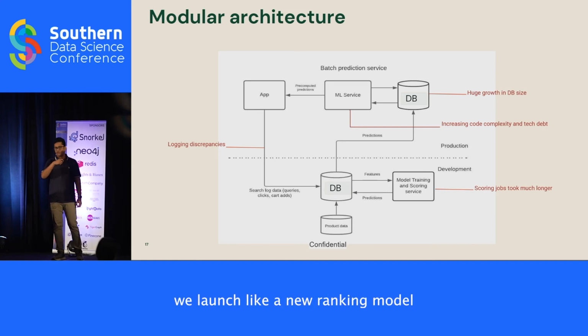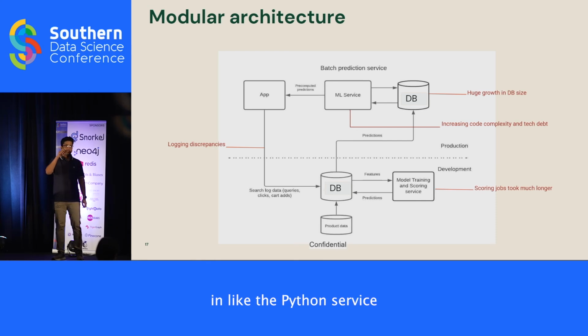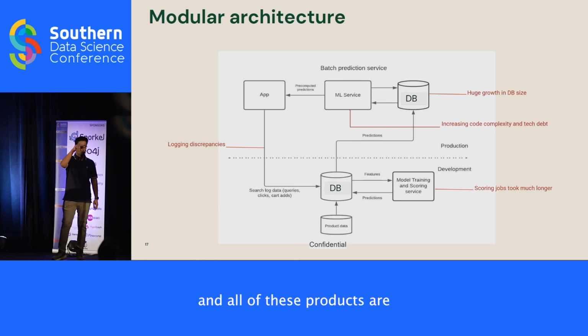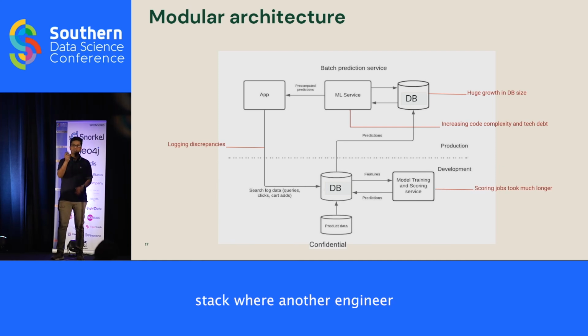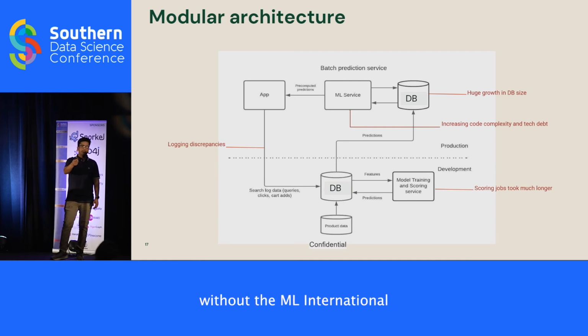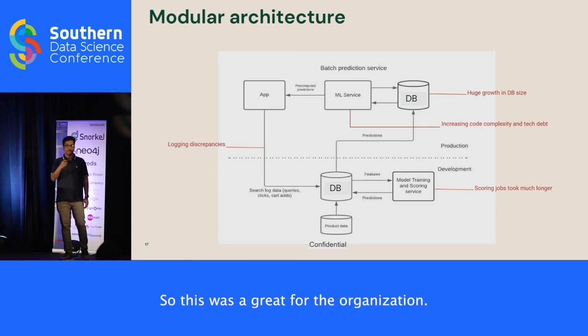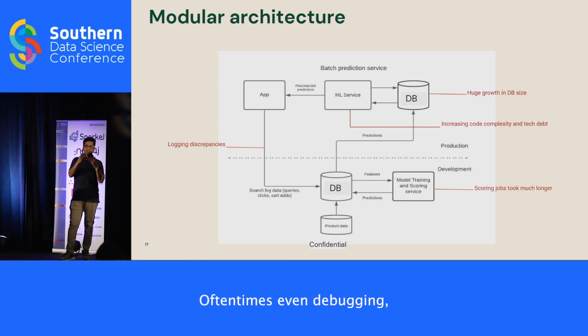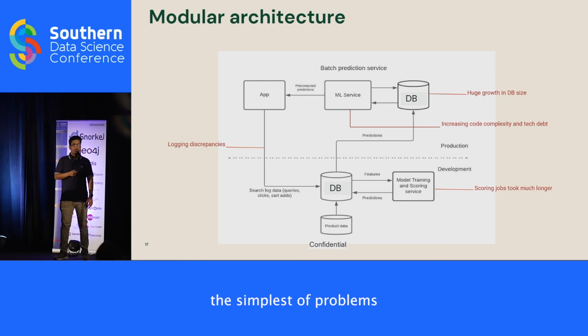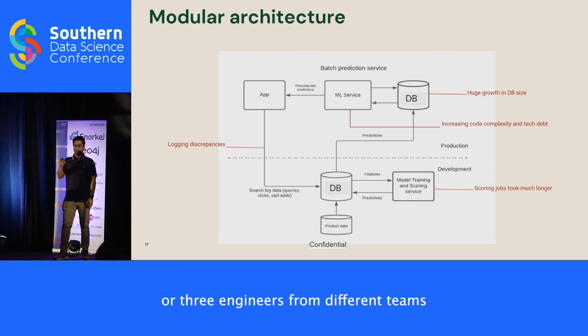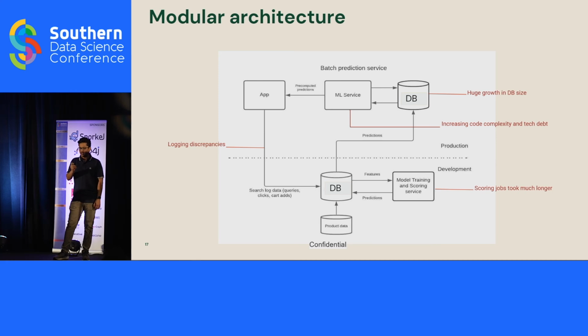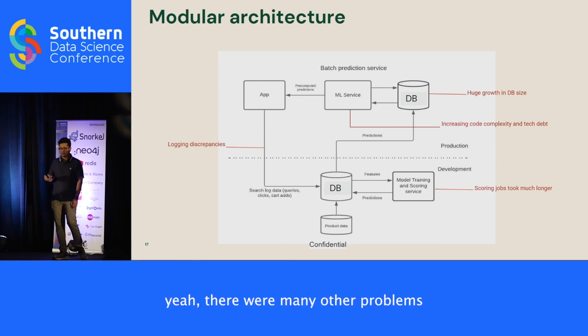For example, let's say we launch a new ranker model in the Python service, and all of these products are then sent back to the Ruby tech stack, where another engineer can completely override it without the ML engineers knowing. So this wasn't great for the organization, and it wasn't great for velocity. Oftentimes, even debugging the simplest of problems required 2 or 3 engineers from different teams sitting together. There were many other problems as well.